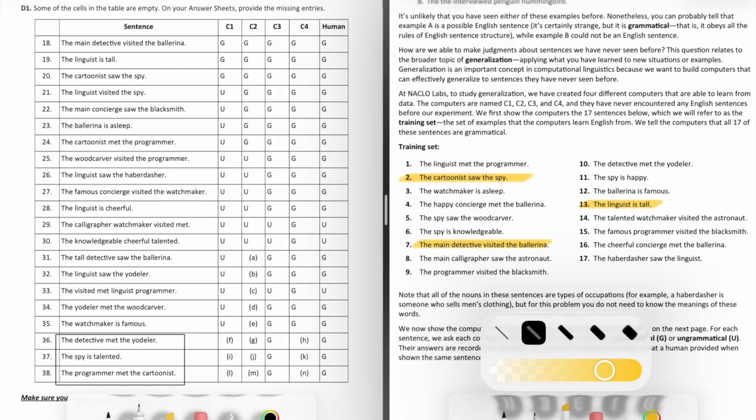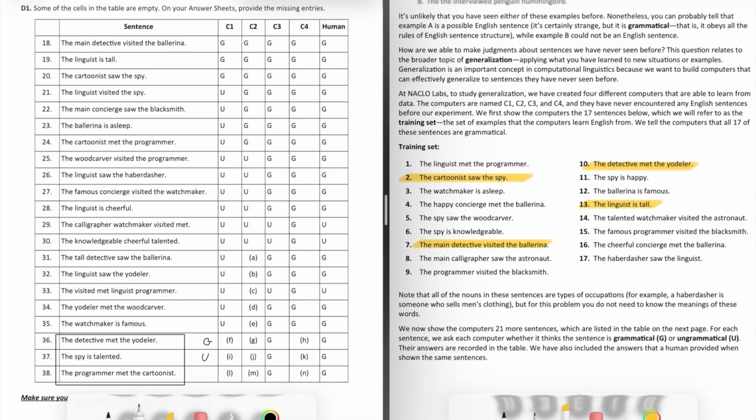The detective met the yodeler, that's right there. The spy is talented, we don't have that. And the programmer met the cartoonist, we don't have that either. So our answer is going to be grammatical, ungrammatical, ungrammatical. So hopefully that makes sense. That one is pretty straightforward.